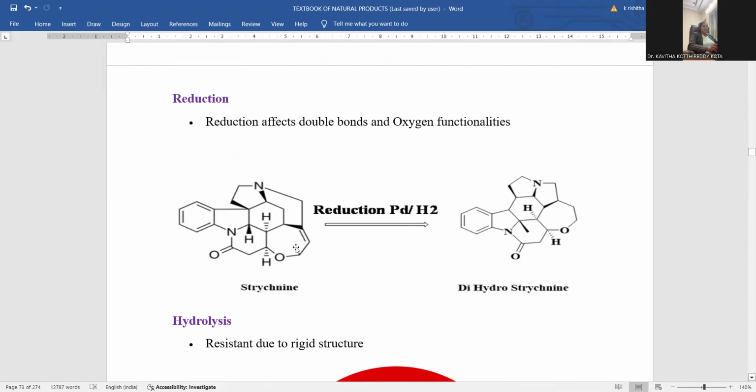Rather, this double bond is an isolated one in the ring. No conjugation, no aromaticity, nothing is there. That's why it is susceptible to the reduction process, so that it is conveniently reduced.